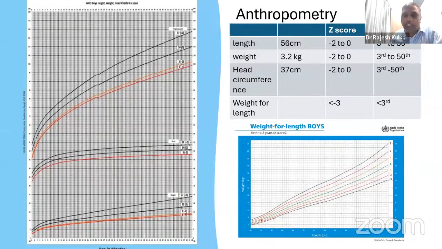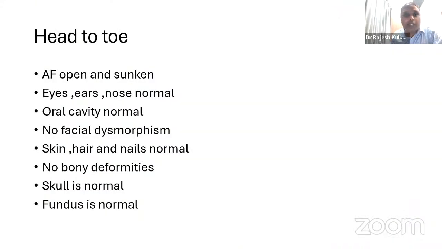So this is what the anthropometry was. The baby was just 3.2. Remember, the birth weight was 3.1, and at 1.5 months, the baby is now 3.2 kilos. So the baby is crossing centiles. If you can see here beautifully, the baby is crossing centiles. So the baby is actually failing to thrive.